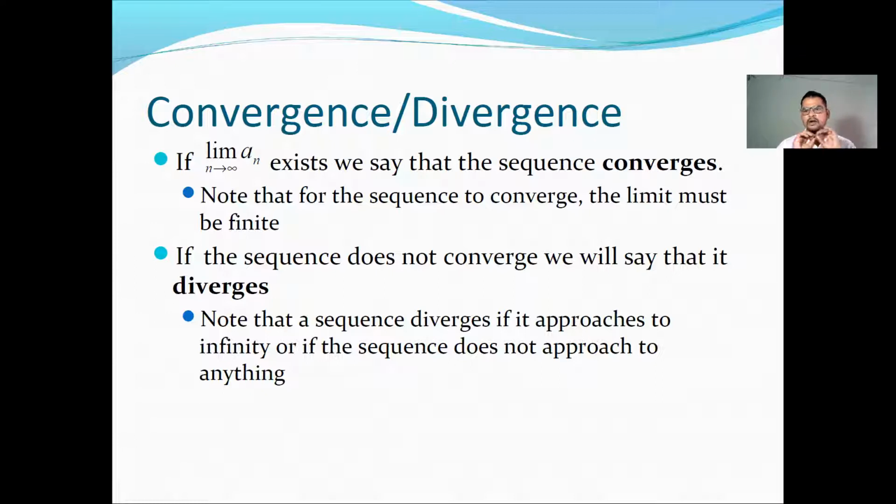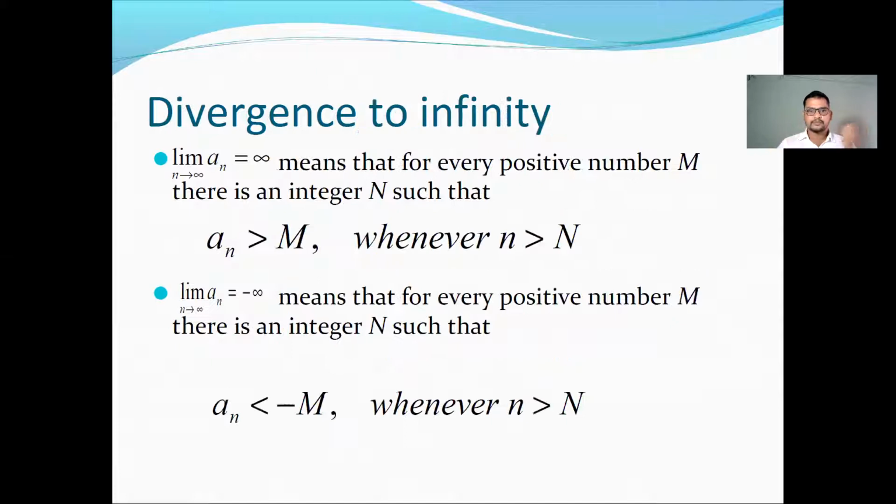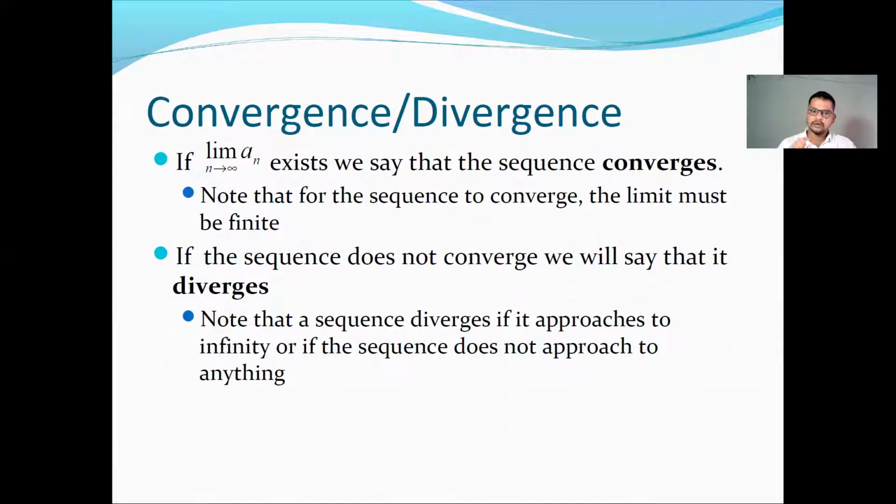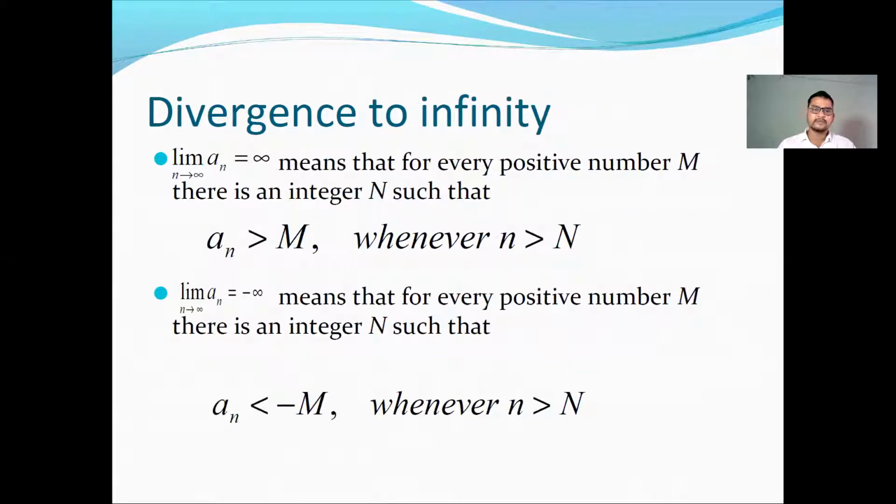That is, if for some terms it tends to -1, and for some terms it tends to 1, then we say that the sequence does not converge. Or suppose we take an = n, then it does not tend to any number; it approaches infinity as n tends to infinity, and we don't know what is meant by infinity. It is undefined. So this is about the convergence and divergence of a sequence.